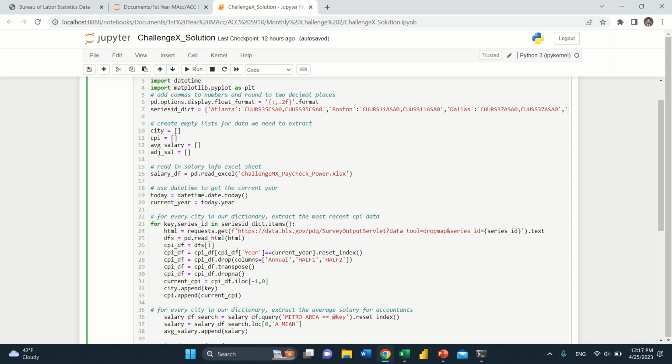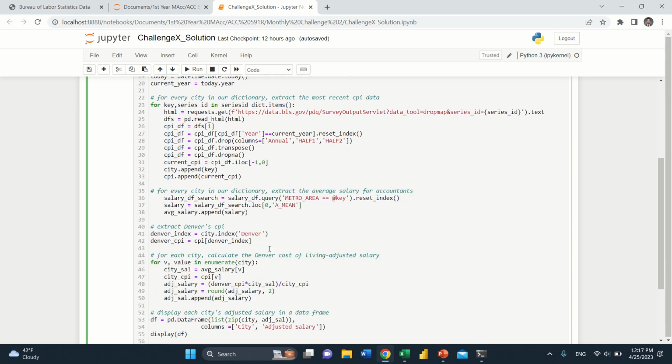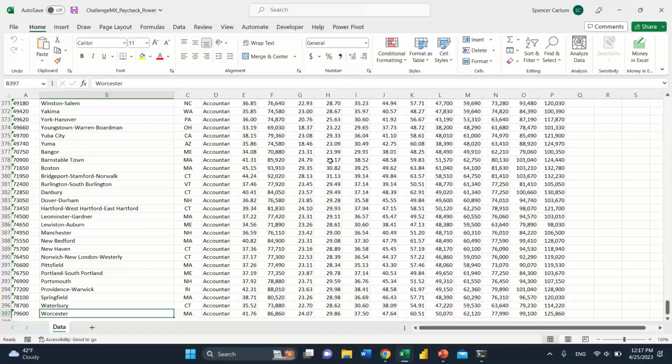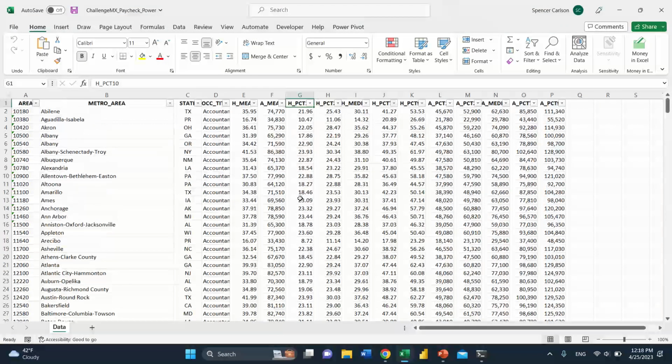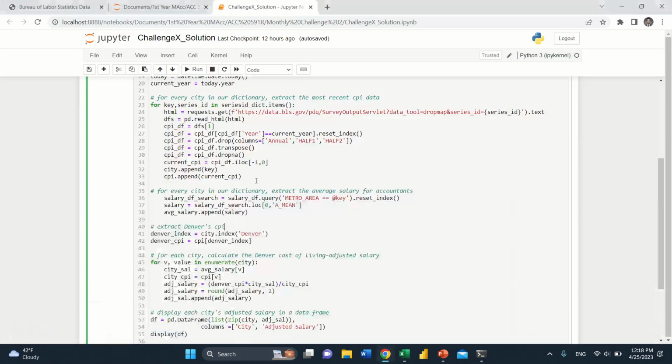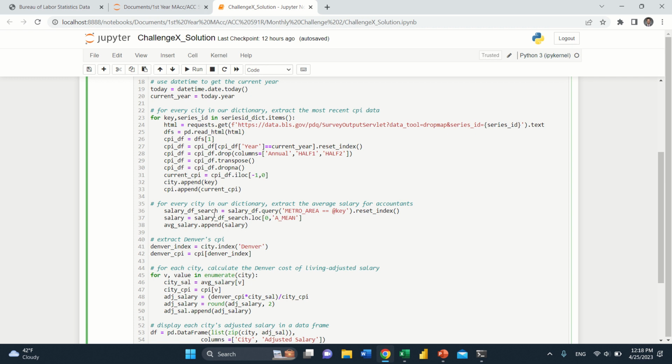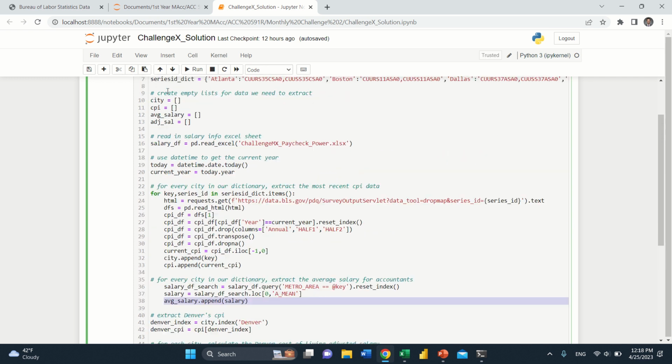All right, so once we've gone through that, we should have every single city in a list and its corresponding CPI. After that, we are going to go through our dictionary again, and grab whatever data from this Excel sheet right here. We're going to look at the A mean, which means the average annual salary for accountants. For every city, we grab whatever that average annual salary is for accountants and then append it to the average salary list, which is right here.